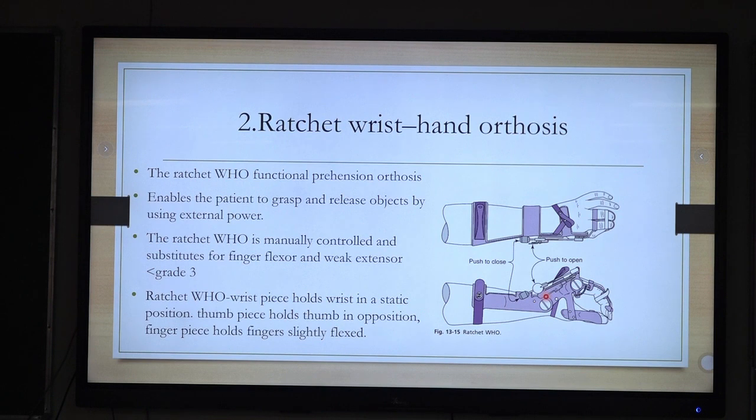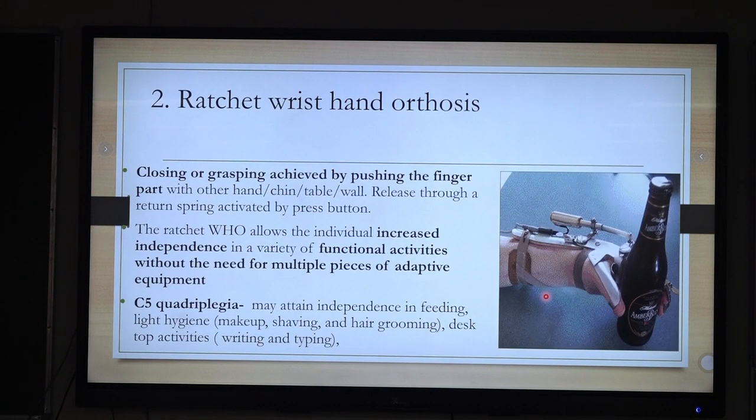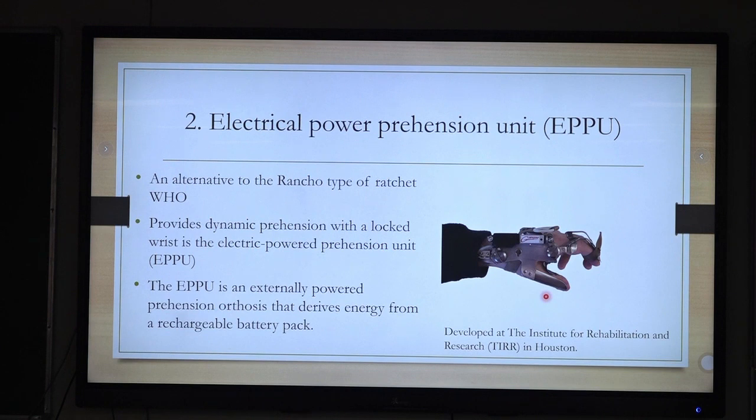So this is mostly given in a quadriplegic patient, C5 level, for gaining some independence. The better version of this ratchet hand orthosis is the electrical power prehension unit, where there is a motor.